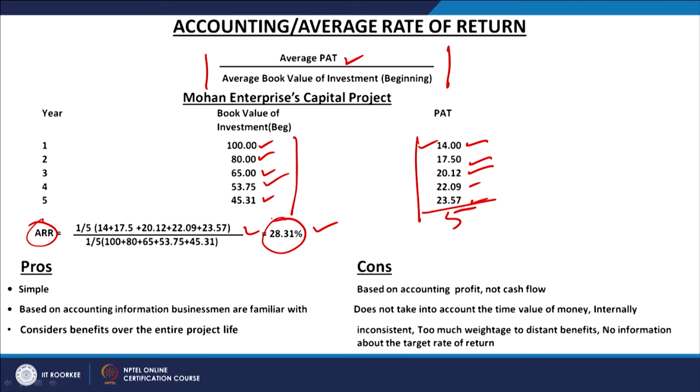Now, to take the decision, if you want to apply this method for evaluating a capital investment proposal, what you have to do is compare it with the required rate of return. This is the expected rate of return, and then you have to compare it with the required rate of return, and required rate of return depends upon my cost of capital. So, if for example, the required rate of return is 35% or maybe 30% and the available rate of return from this is 28.31%, we will reject the proposal, right.